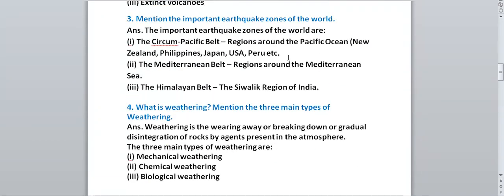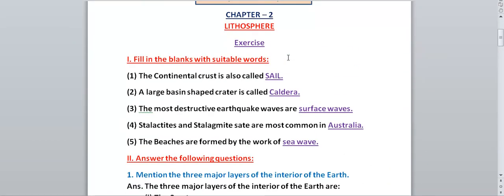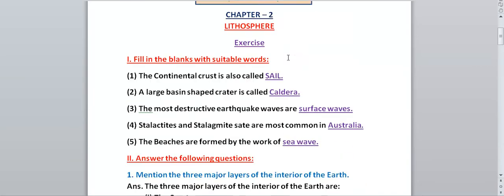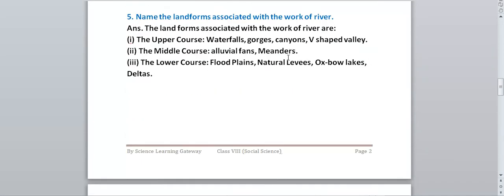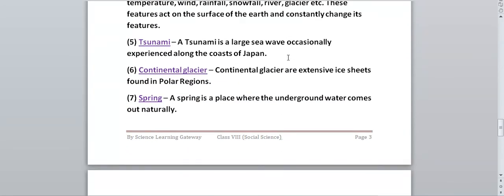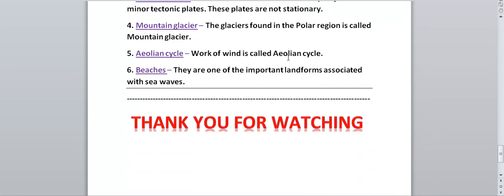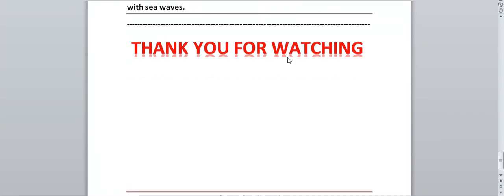I hope you all have understood. If you still have any doubt, then you can comment in the comment section. I will try to clear your doubt. And for the explanation of the chapter, you can go through the video of lithosphere. You'll understand the chapter clearly over there, and read your NCERT book once.